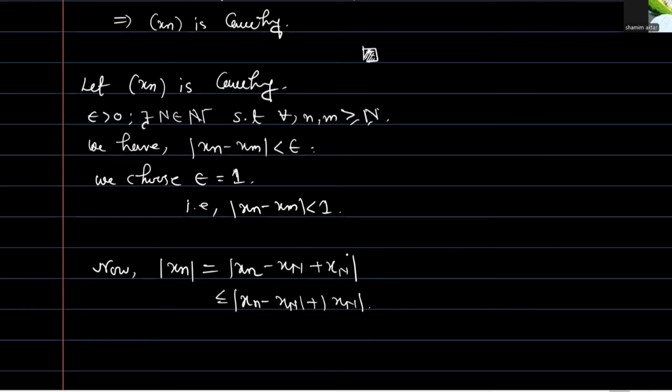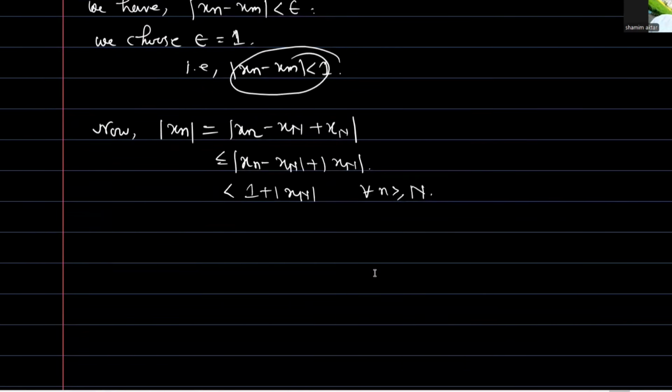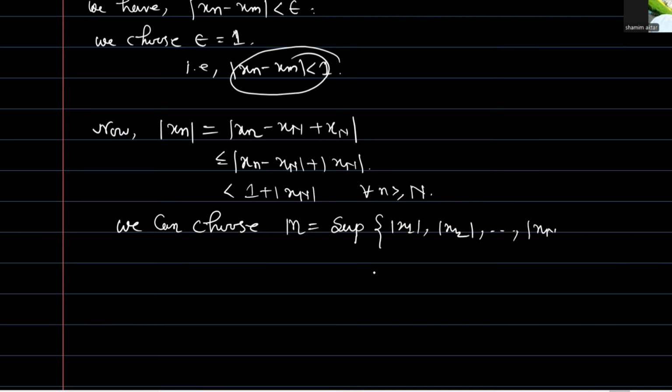So from here, this is less than 1 plus mod of xN for all n greater than or equal to N. Now we can choose M equal to the supremum of mod of x1, mod of x2, dot dot dot, mod of x(N-1), and 1 plus mod of xN.